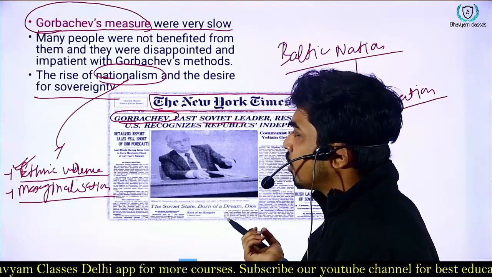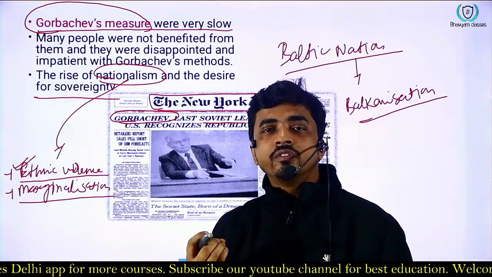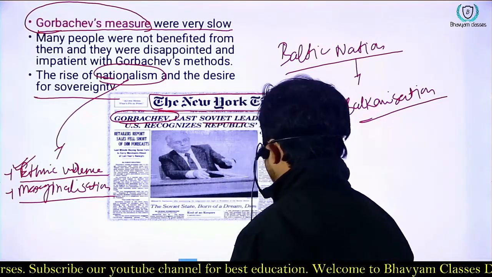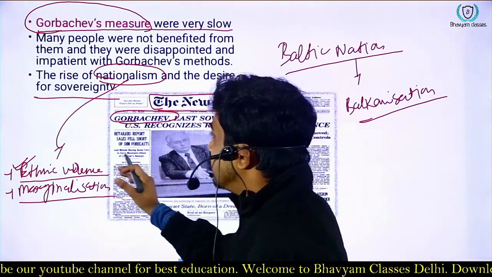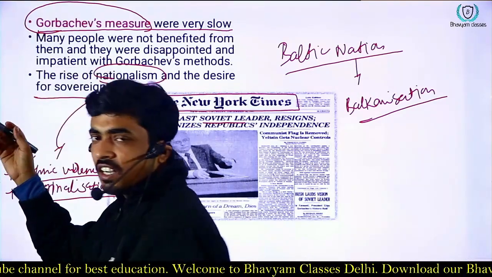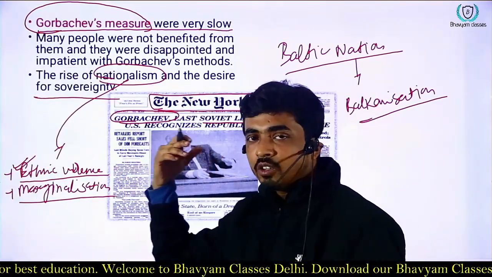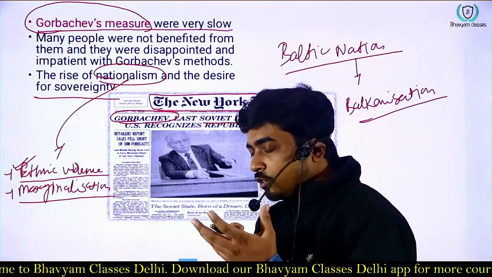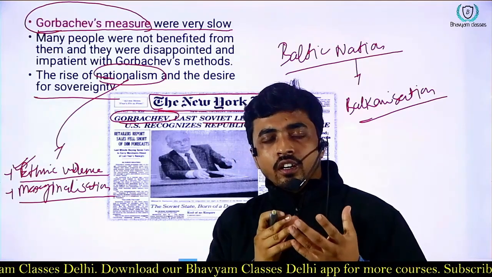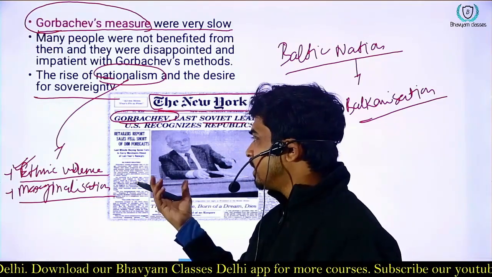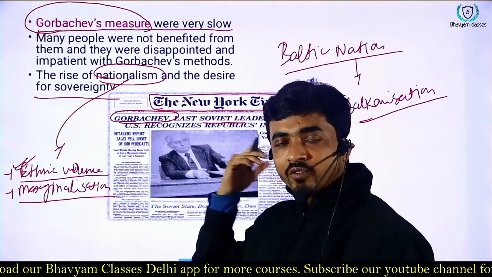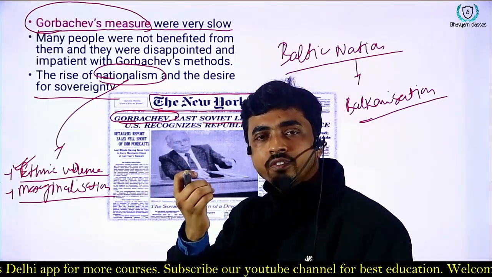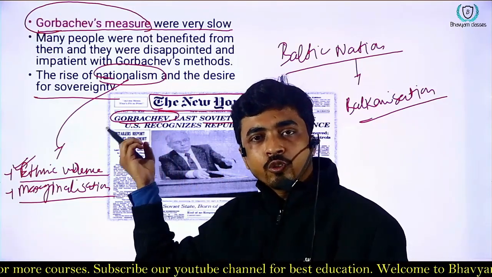Also, we can say that they were influenced by the ideas of the Eastern European countries. If you go to the map and highlight, there was the nation Yugoslavia, etc. The movements were going on in those countries, and they were influenced by Western European countries like Britain, France, Germany, etc. So the influence of the West can be seen here, and the internal weaknesses of the Soviet Union can also be seen here.